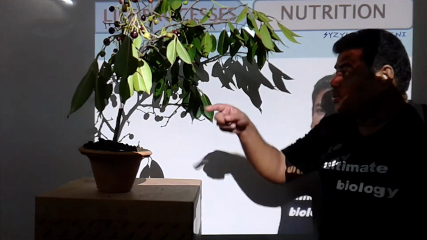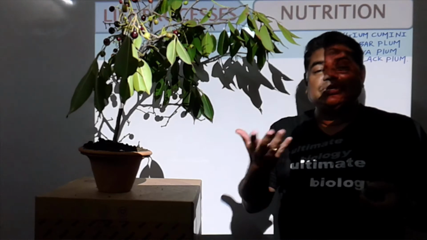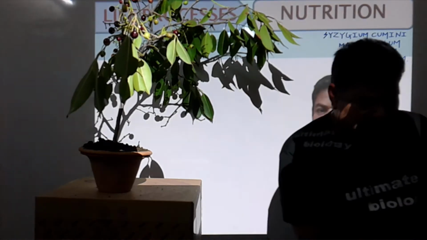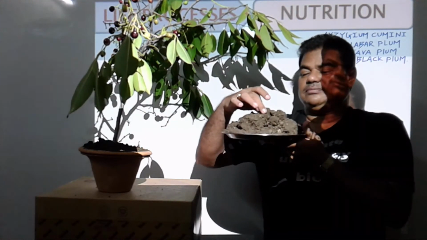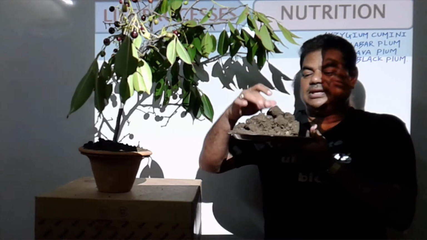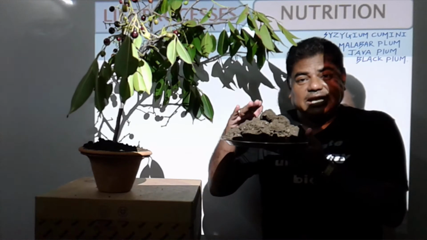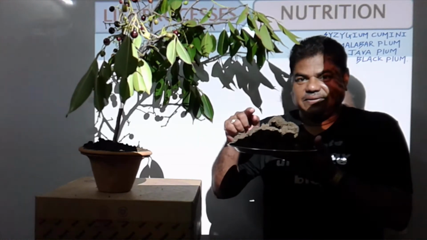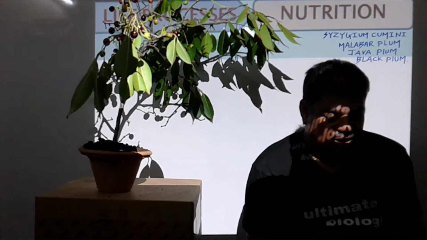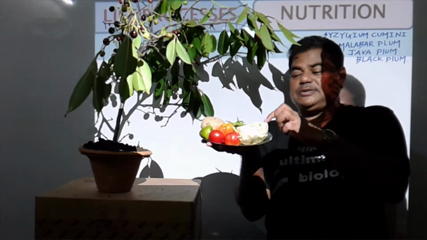Now, what is the nutrition of this plant? And what is the nutrition of these animals? We will see here. Now see here, I will show you. In this plate, this soil is present. This is soil. Is this the nutrition of animals? Can we eat this? No. Now see here, in the other plate, this cabbage is present.